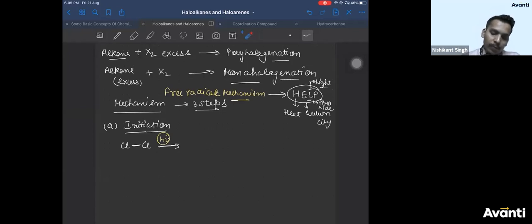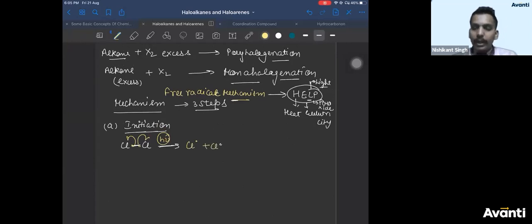So now when the photon falls on it, the bond between Cl and Cl will break. Since the Cl and Cl are the same atom, the electronegativities are the same, so homolytic cleavage will take place. And since homolytic cleavage takes place, you will get two Cl radicals. Now this Cl radical, in the propagation step, abstracts hydrogen from the methane molecule.